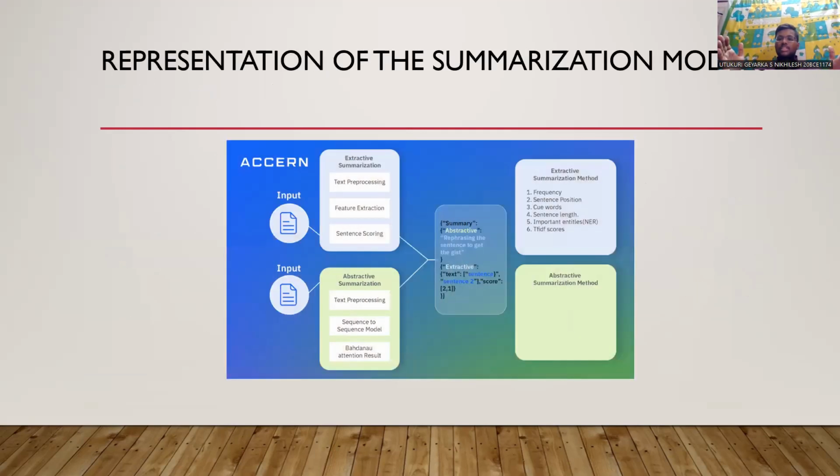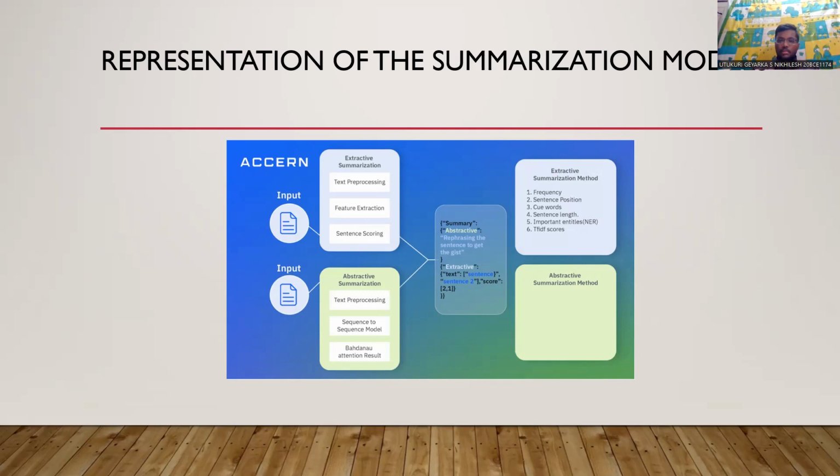Now, let us see the representation of our summarization model. Here, inputs are given, where the text to be summarized goes through text processing, feature extraction, and sentence scoring. Even for abstractive summarization, text processing is the same, and here a sequence to sequence model is implemented along with attention. In extractive, the same words will be taken, in abstractive, the same meaning will be taken, and for the same input both will be used in a hybrid manner to generate the summary. The summary will be taken and the final results will be displayed.